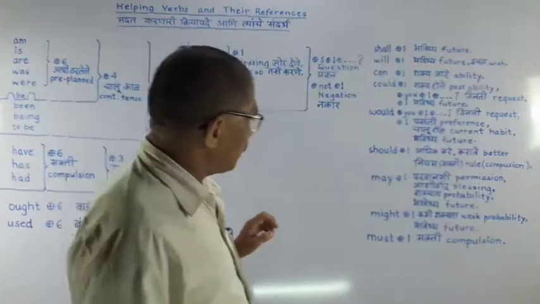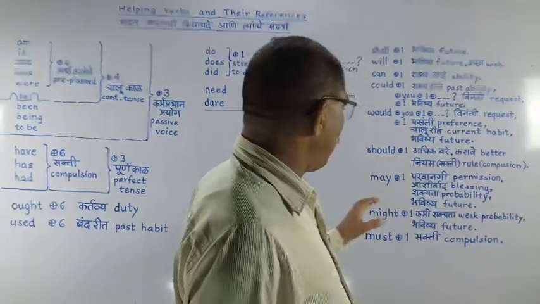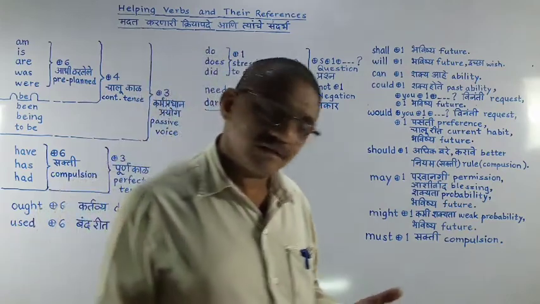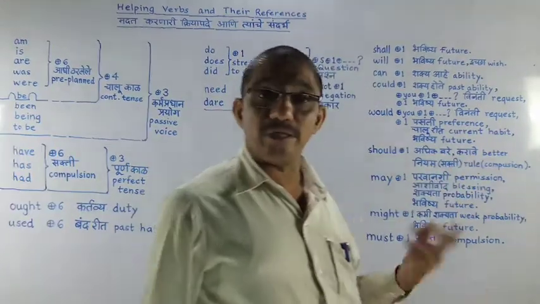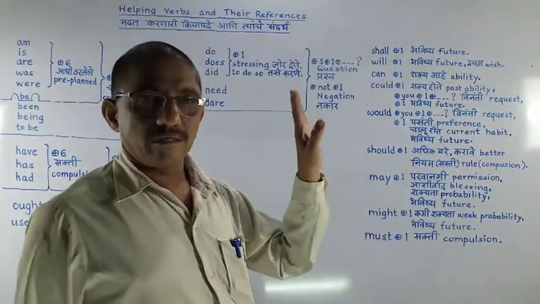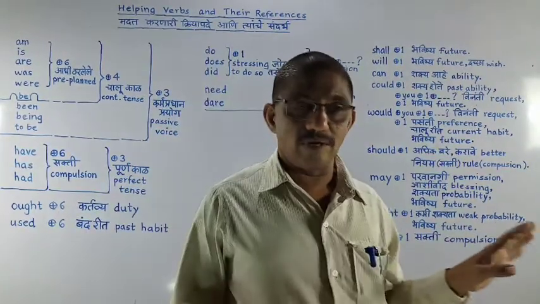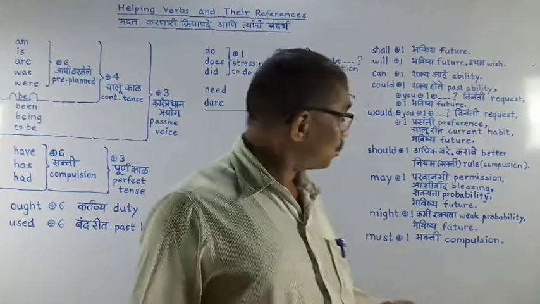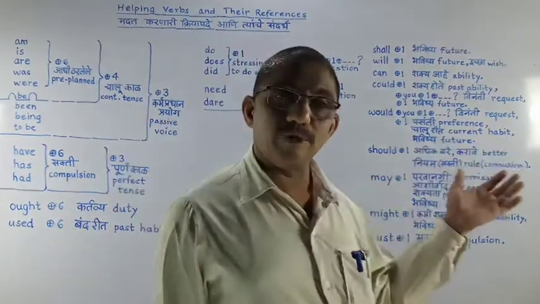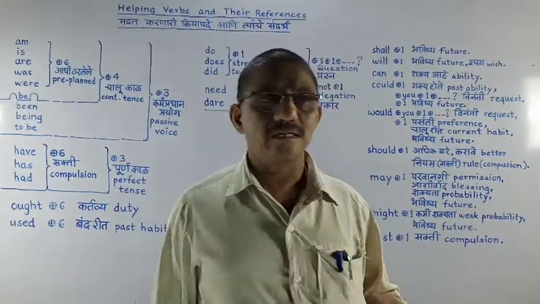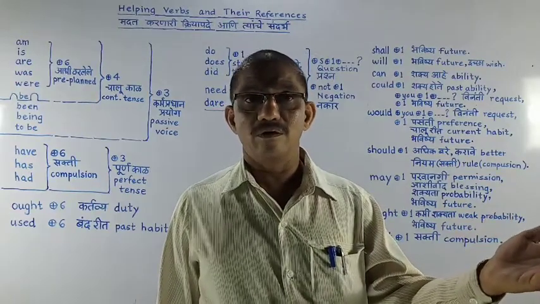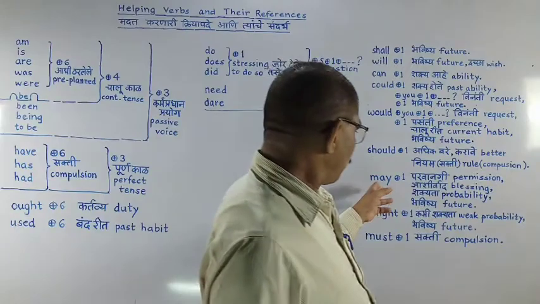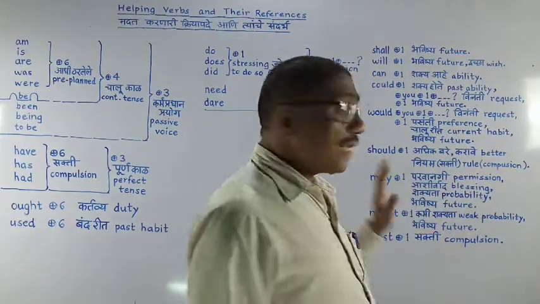Next we are moving to may. May has many shades. May take. May I take a pen? So it is asking for permission. You may take a pen. Many times a child asks while entering the classroom, may I come in, sir? So this way it is asking permission, and I may say, yes, you may. So it is granting you the permission. So this is permission.